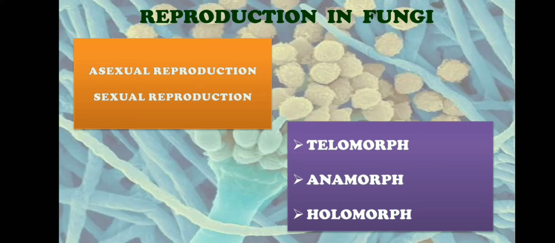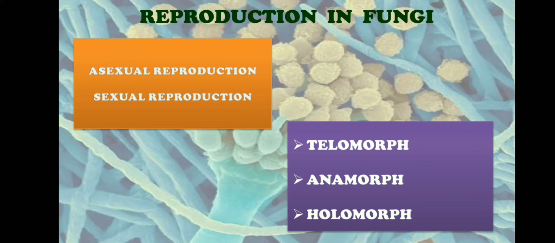The fungi is highly pleomorphic in nature. They exhibit different forms at different stages. For example, if there are two types of fungi, these two types of fungi could be morphologically the same under asexual stage, but the same two fungi will appear differently or totally different when they are undergoing sexual state.